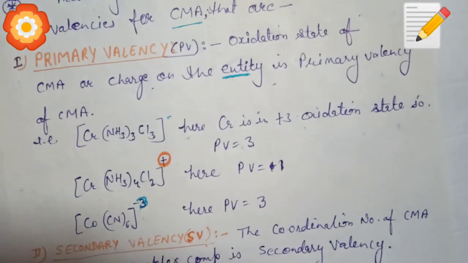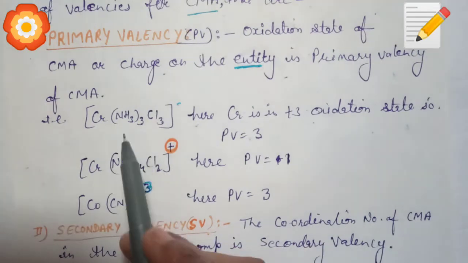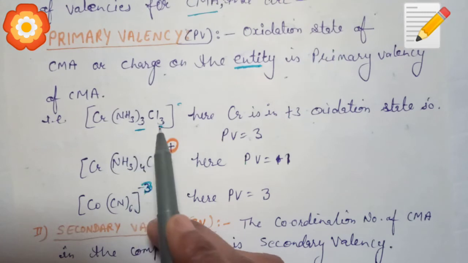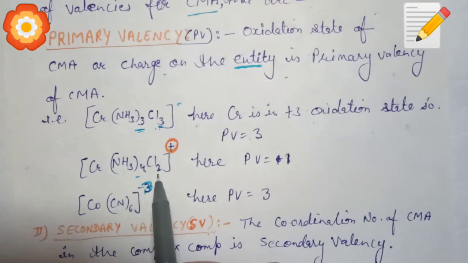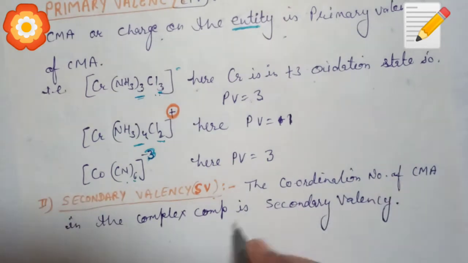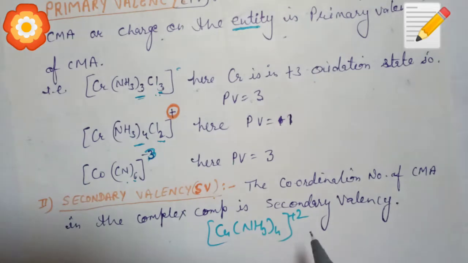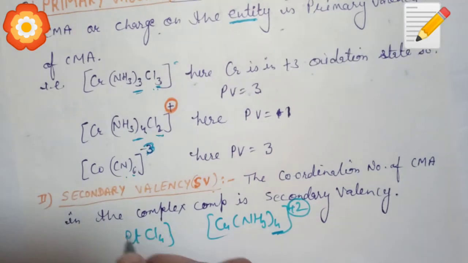And secondary valency means the coordination number of the central metal atom in the complex. Here 6 monodentate ligands are bonded, so its secondary valency is 6. Here its secondary valency is also 6. Here its secondary valency is 6 in [Cu(NH3)4]2+. The primary valency is 2 and the secondary valency is 4.